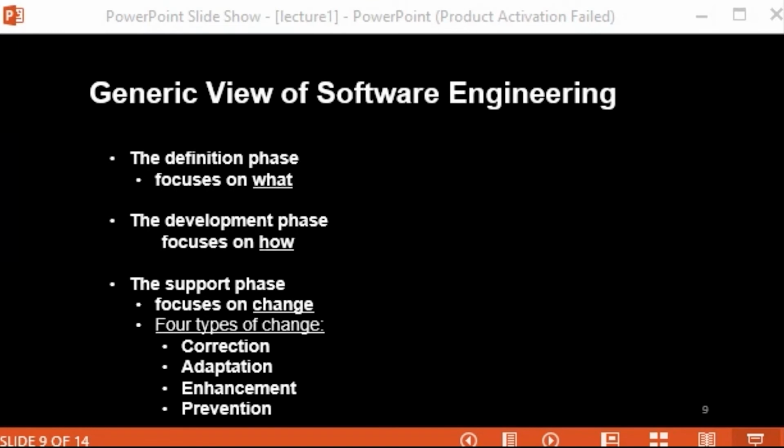Ultimately your customer should be satisfied, so you have to maintain all these things. The names are slightly different, but the ultimate goal of all these phases is the same: you just have to satisfy all the requirements given by your customer when the customer gave you the project to develop.